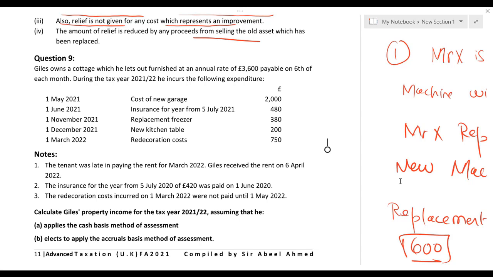What it says: calculate Gil's property income for the tax year 21-22, assuming that he applies the cash basis method of assessment. Let me clear myself again. In the exam, if nothing is mentioned, it is always cash basis. For accrual, the examiner will have to write accrual basis for individuals. When it comes to companies, companies always apply accrual basis for property income.